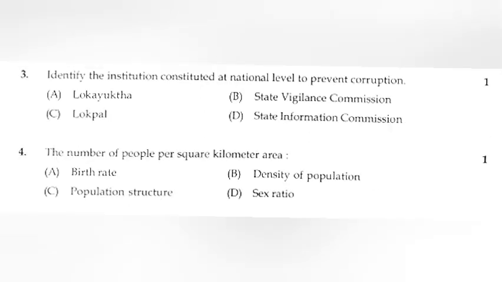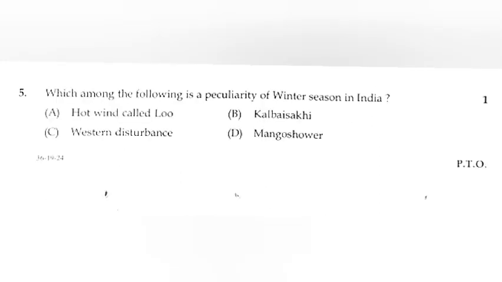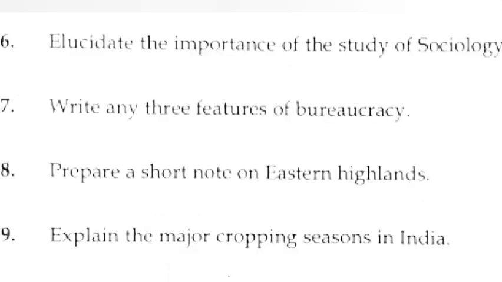3. Identify the institution constituted at national level to prevent corruption. Answer Lokpal. 4. The number of people per square kilometer area. Answer D. Density of population. 5. Which among the following is a peculiarity of winter season in India? Answer C. Western disturbance.